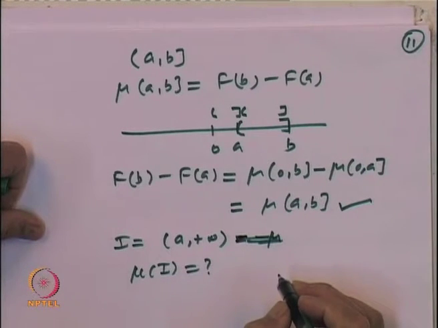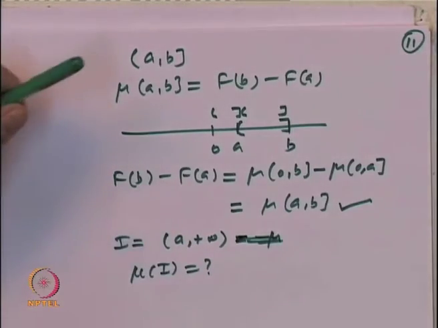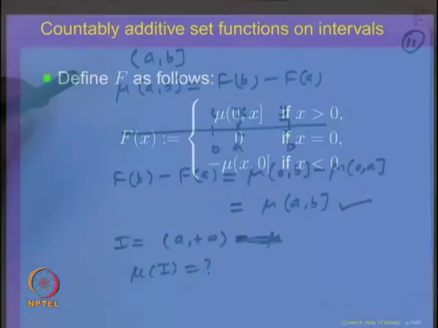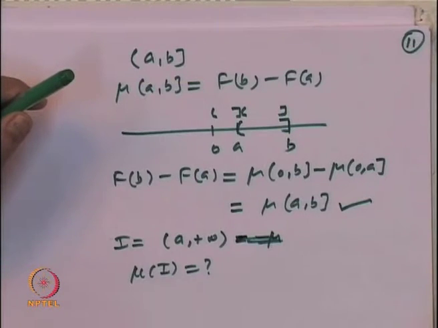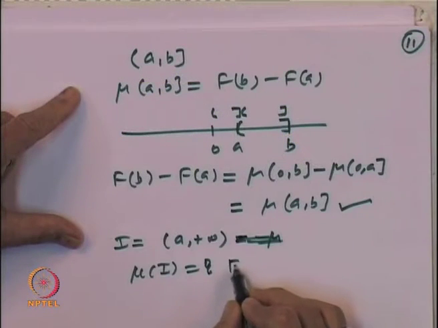We have not defined what is the relation between this and the function. So, keep in mind, we have defined f of x is equal to mu of 0 to x, and this is equal to finite, if this is finite. Okay. So, we want to check that this satisfies the required property, namely, if I is equal to a to plus infinity, then I want to check that mu of I is equal to f of